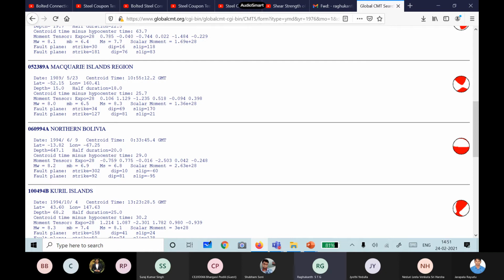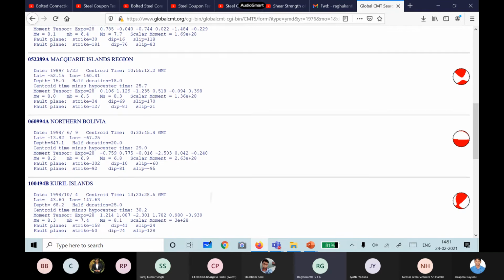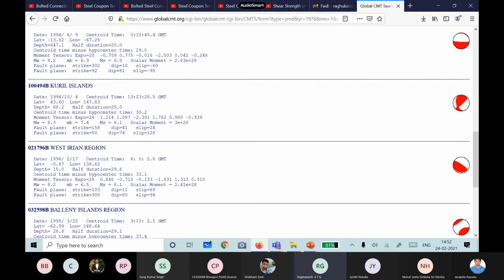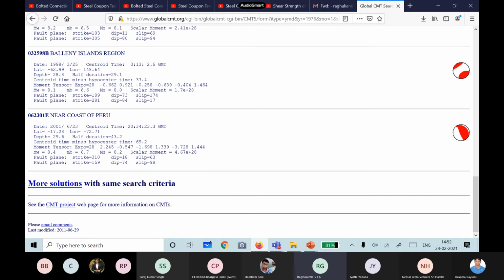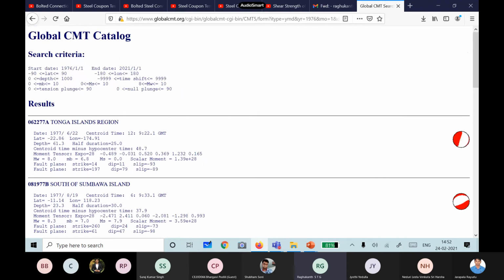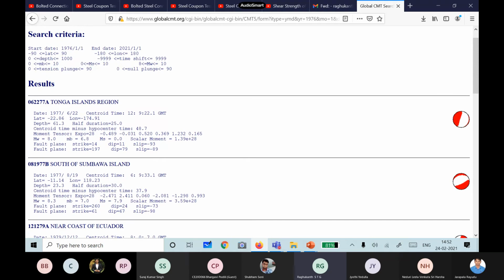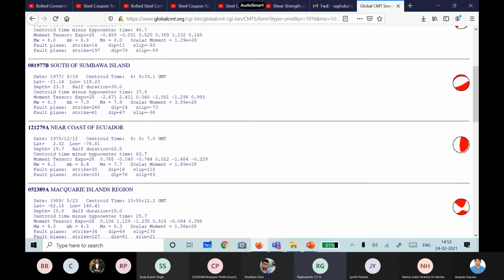Sometimes they don't converge. And body wave magnitude, although moment magnitudes are 8, 8.1, 8.2, will never be higher than 6.9 or so. Sometimes one abnormal, see this is 7.4 it has come, okay, but it never comes to 8 or something like that. So you see 8.1, 6.6 it says, this is in Peru, 8.4, 6.7. Like this you can search and then you follow, right? People can try these earthquakes also, and the beach balls also, you can practice.